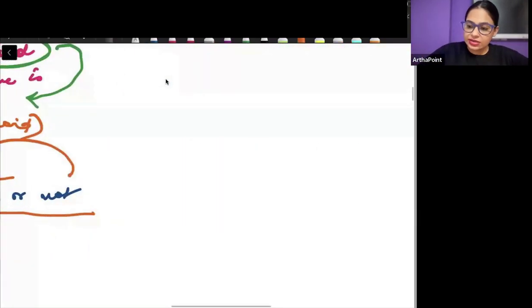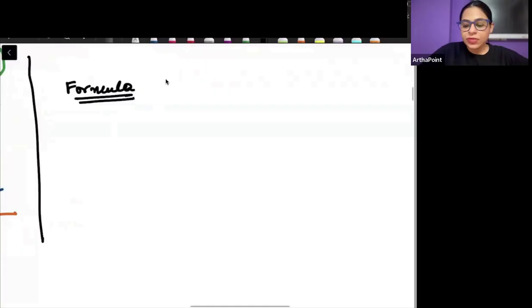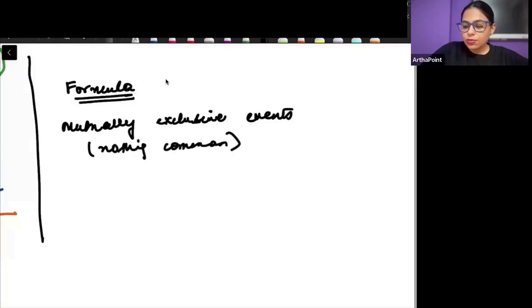You can write here the formula, but I will explain separately sometime in the next class. When we talk about mutually exclusive events, it means they have nothing in common. उनमें कुछ भी common नहीं है. So A and B के बीच में जो common part है, that should be 0.